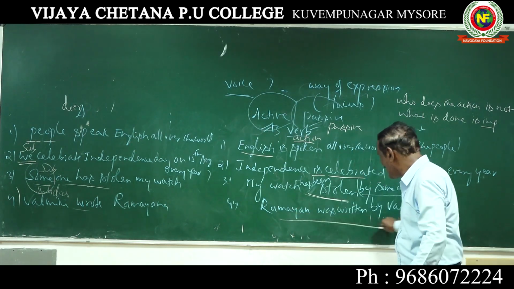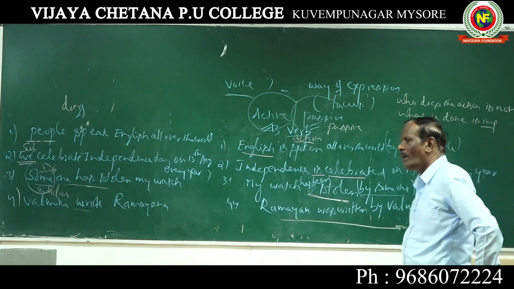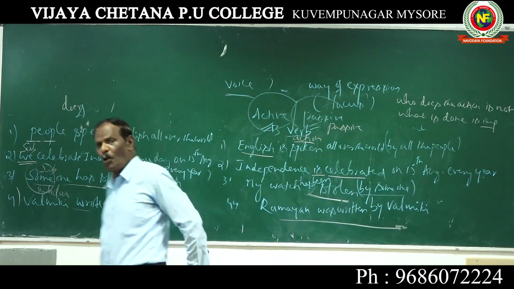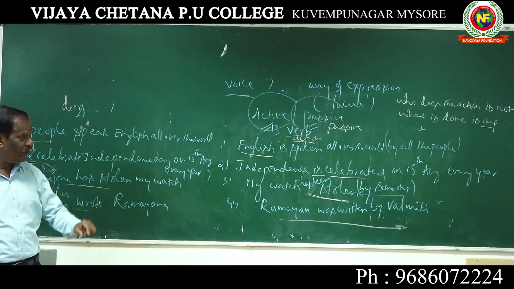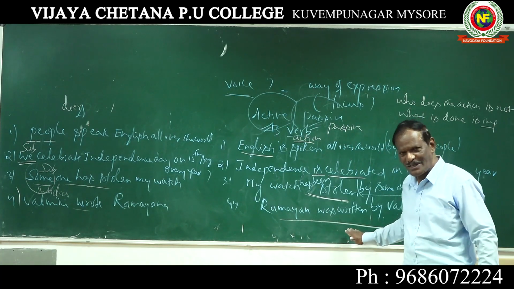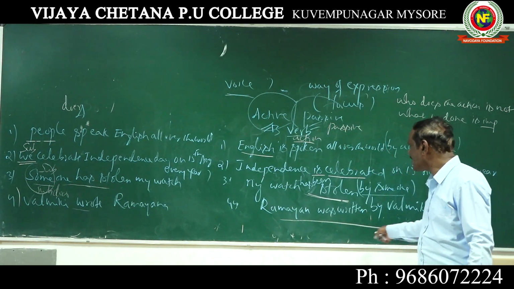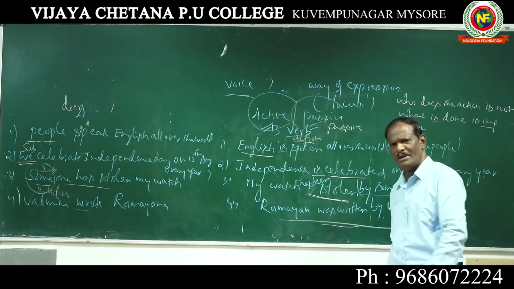Whereas in the second sentence, look at this. Ramayana was written by Valmiki. Now, you are able to understand the difference between the two. So what is the focus here? Ramayana was written. Action is important. Doer is not important.